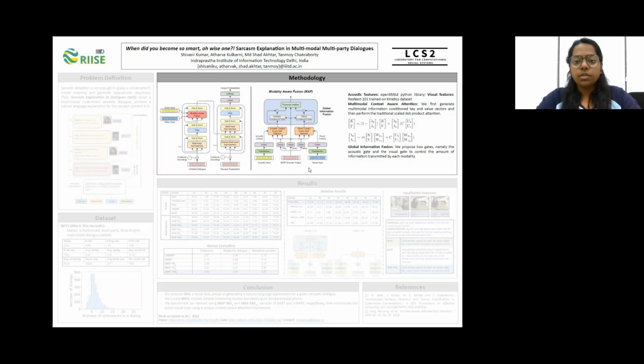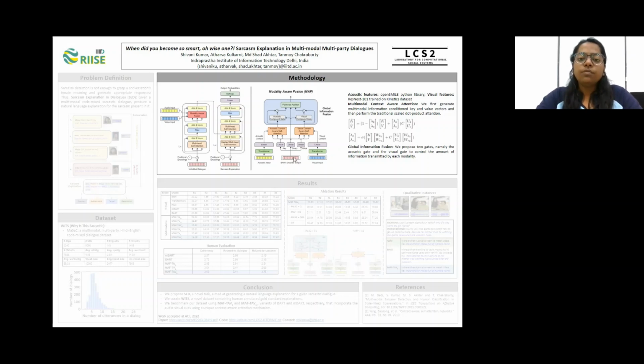To get the visual representation, we use the ResNext 101 model that is trained on the Kinetics dataset and obtain a representation for each of the video inputs. For the text part, we use any text-based backbone like BART or mBART to get a representation of those texts.